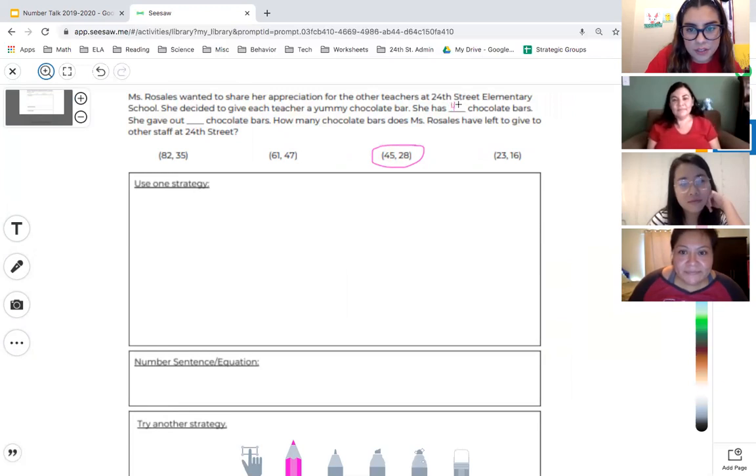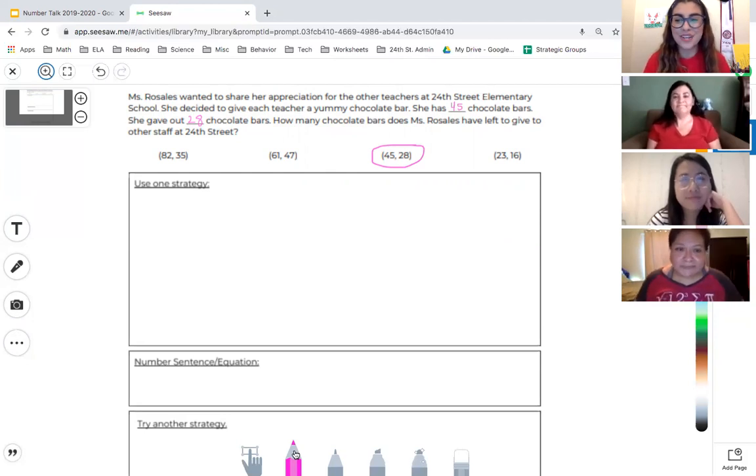And then Ms. Rosales, when you are ready, can you read the story again for our friends at home? Sure. Ms. Rosales wanted to share her appreciation for the other teachers at 24th Street Elementary School. She decided to give each teacher a yummy chocolate bar. She has 45 chocolate bars. She gave out 28 chocolate bars. How many chocolate bars does Ms. Rosales have left to give to other staff at 24th Street?